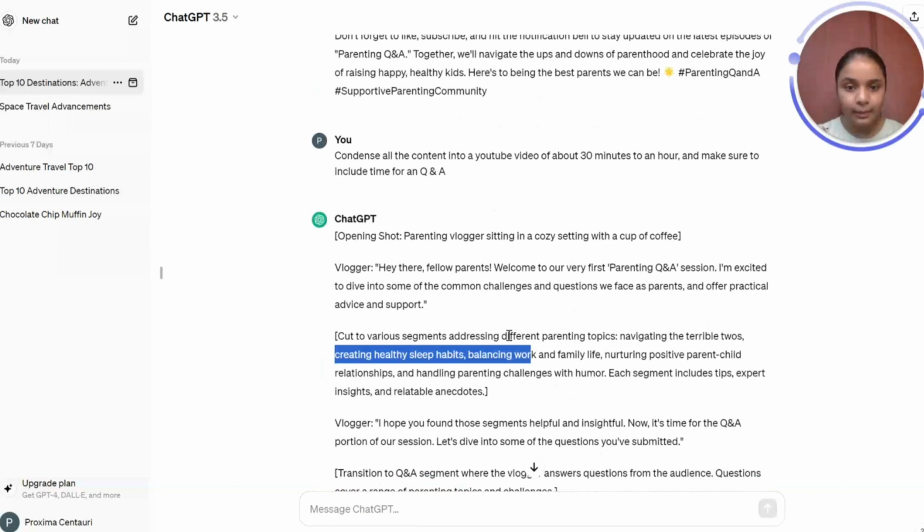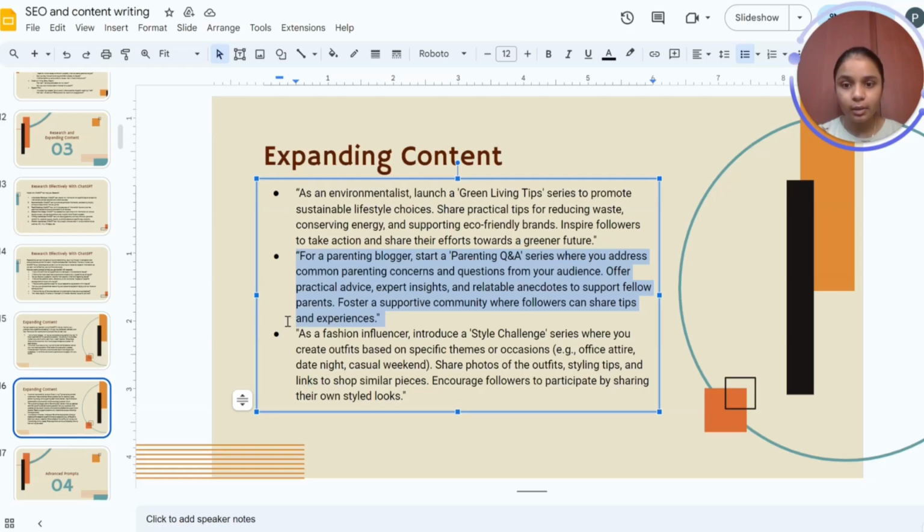Creating healthy sleep habits, balancing work and family life. So it's giving us more information, which is great because we want to expand on all those. Now let's look at the last prompt.